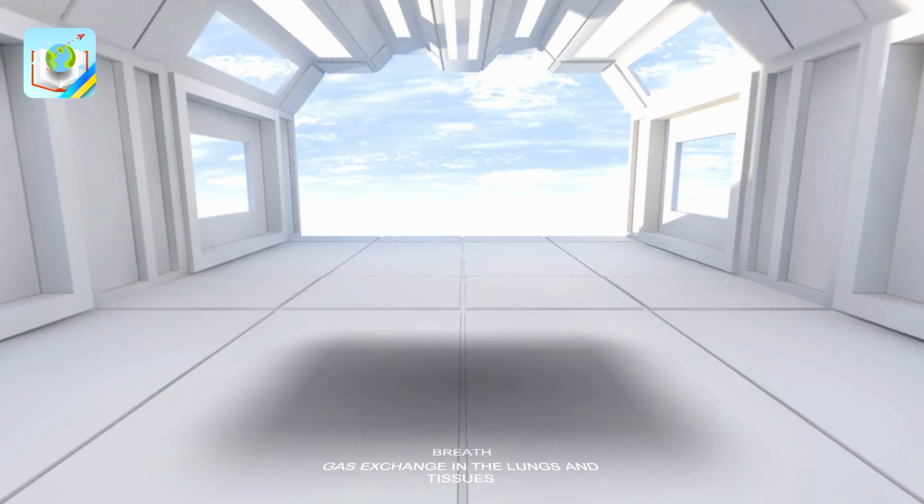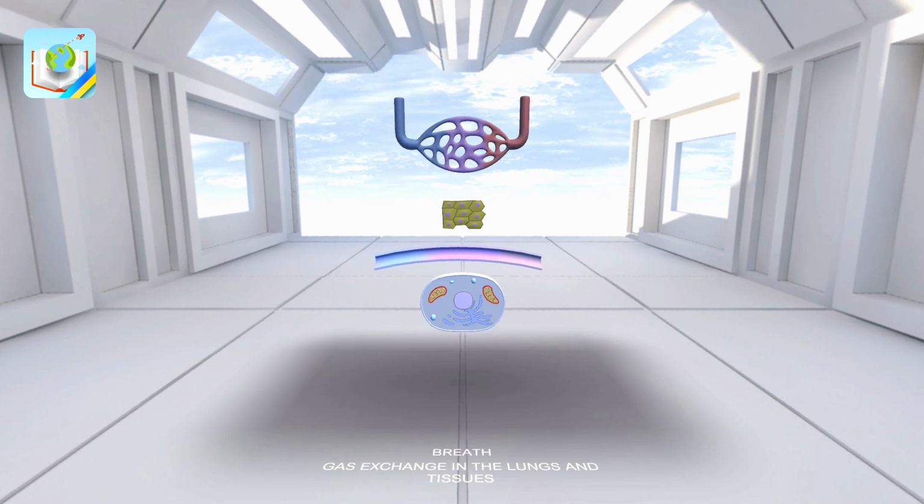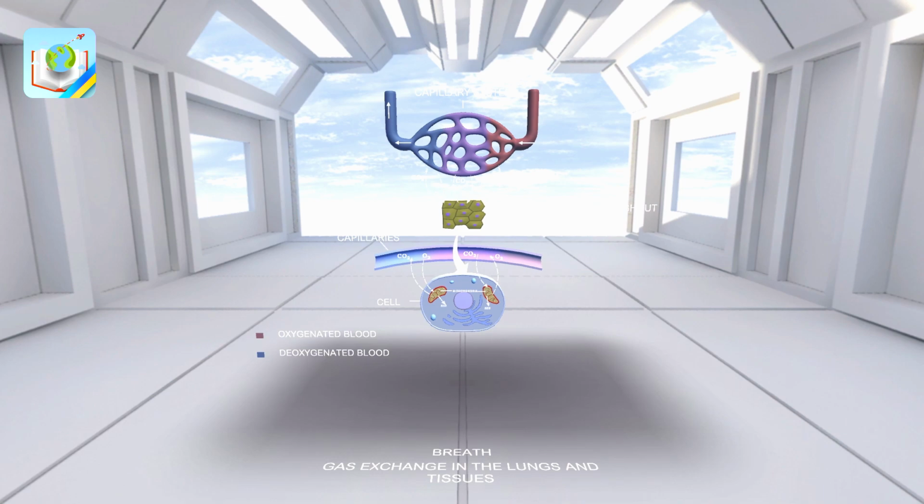Hello! Today we will talk about an interesting mechanism of gas exchange in the lungs and tissues, which occurs every second in our body during breathing. To do this, let's remember what breathing is. Respiration is a set of processes that ensure the entry of oxygen into the body, its use in the processes of oxidation of organic substances with the production of energy for life, and the removal of carbon dioxide from the body.